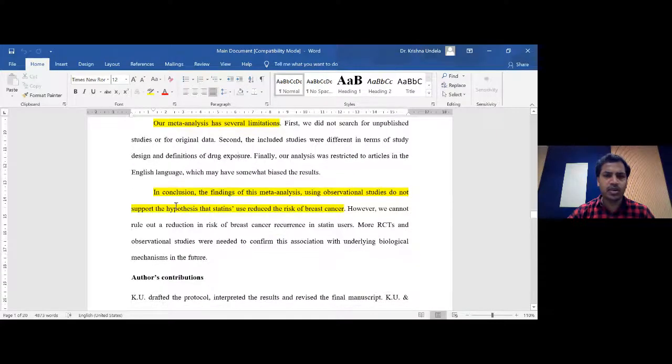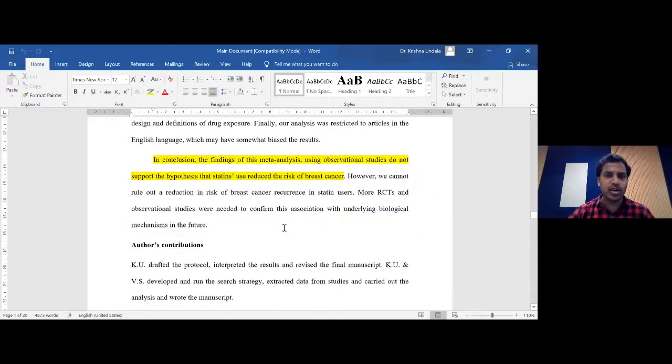And finally, we have given the conclusion. So the conclusion is: the findings of this meta-analysis using observational studies do not support the hypothesis that statin use reduces the risk of breast cancer. So this was our hypothesis for conducting the study, that statins are going to reduce the risk of breast cancer, and by conducting this meta-analysis and systematic review, we have disproved this. So we do not get enough evidence saying that statins are reducing the risk of breast cancer. So that's what we mentioned in the discussion.